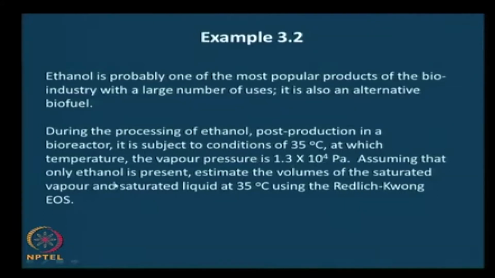Assuming that only ethanol is present, we are dealing with pure substances in this module. So let us make an assumption here that only ethanol is present in this particular situation. Estimate the volumes of the saturated vapor and the saturated liquid at 35 degrees C using the Redlich-Kwong equation of state.